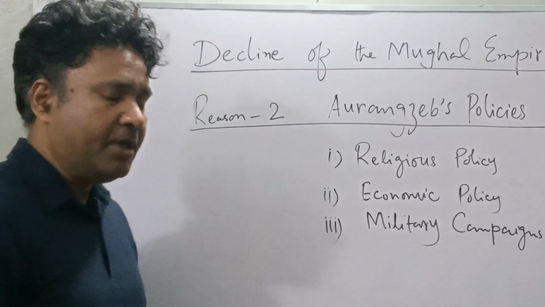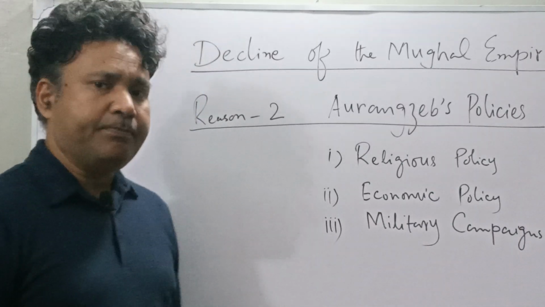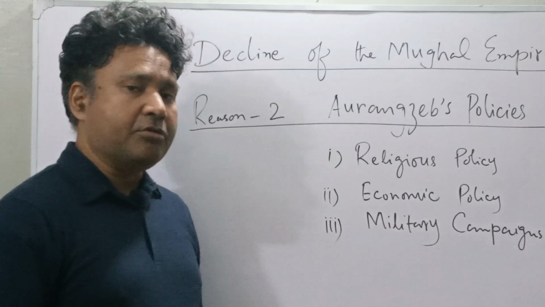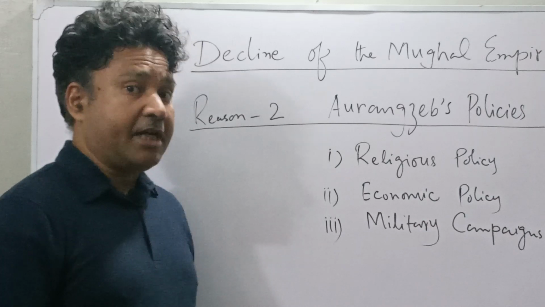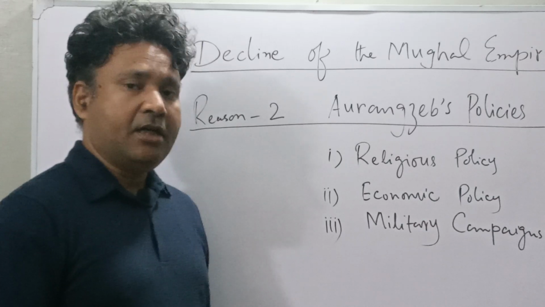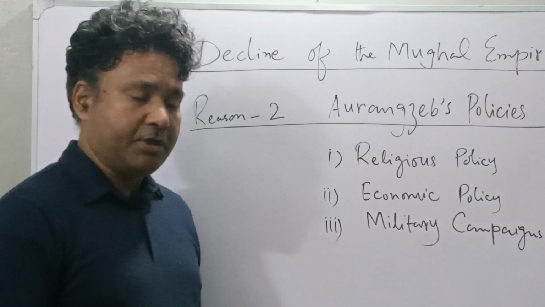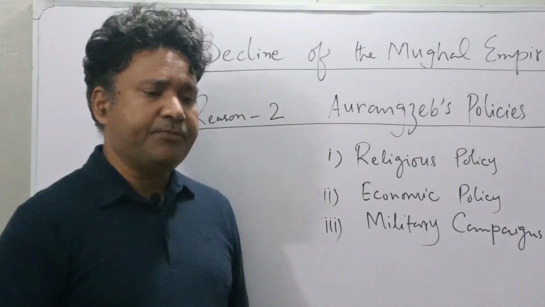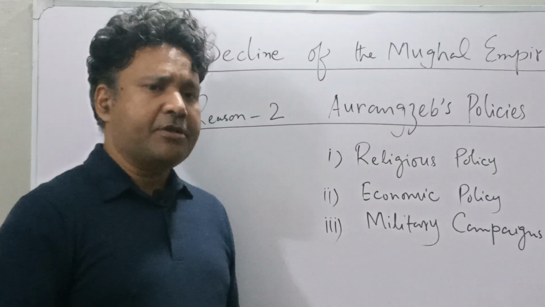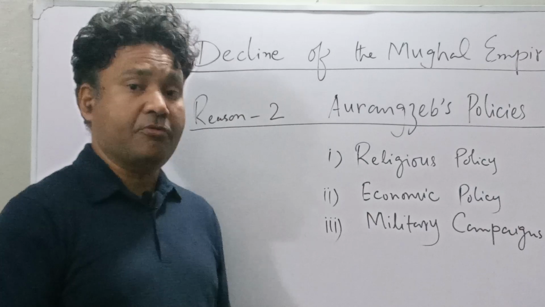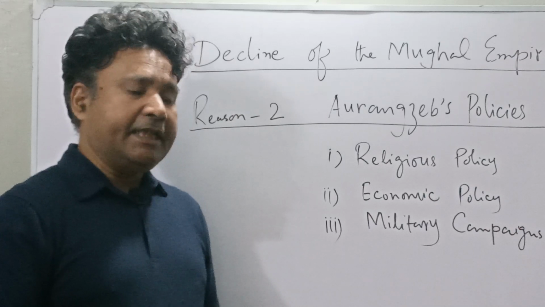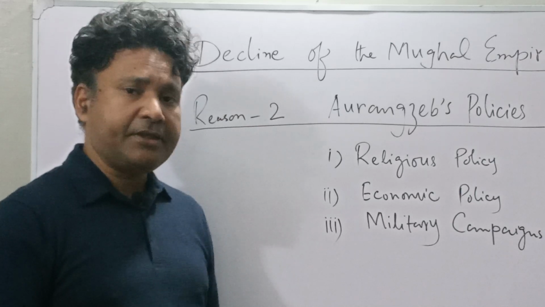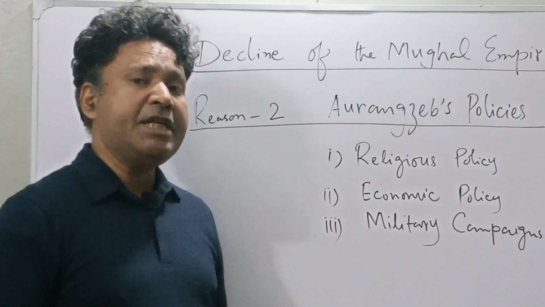And at the same time, in the year 1679, he also reintroduced the jizya tax, which was abolished by the king Akbar previously, and his taxation policies are also very important, because while he abolished many taxes, he also introduced many new ones.